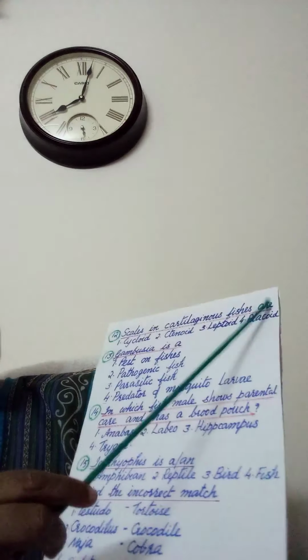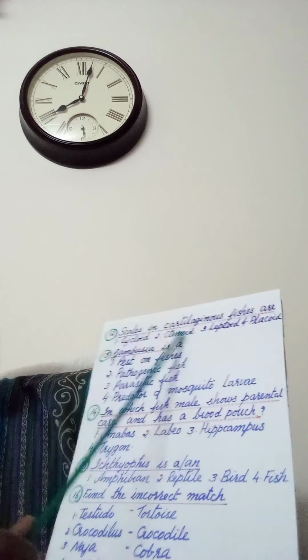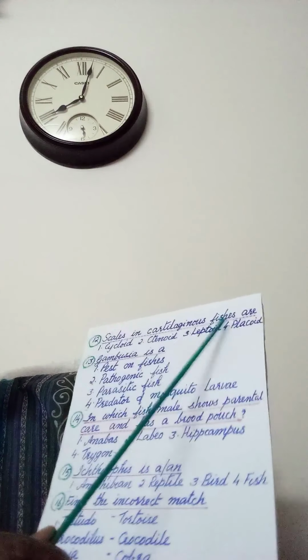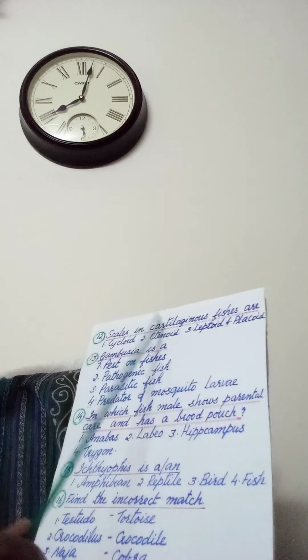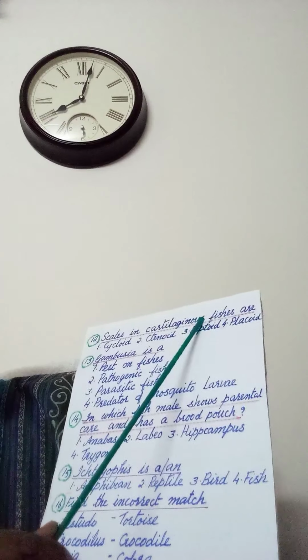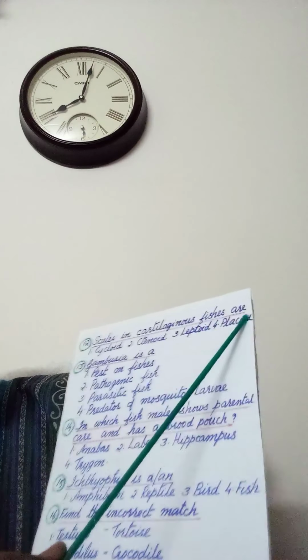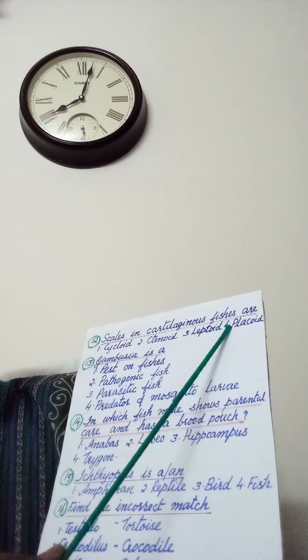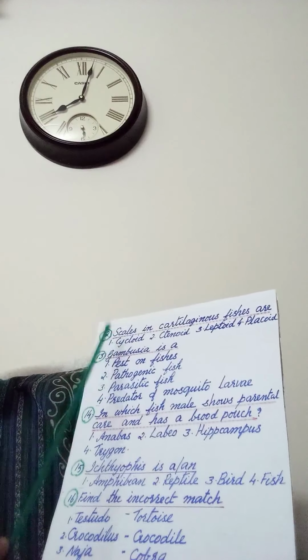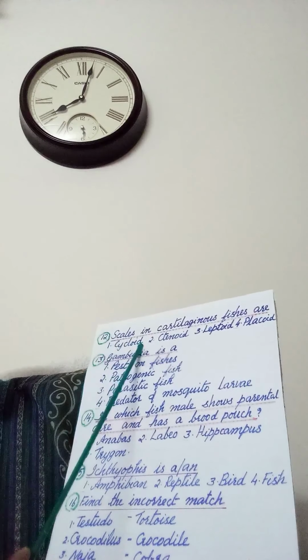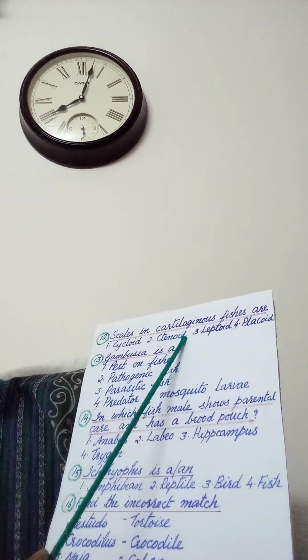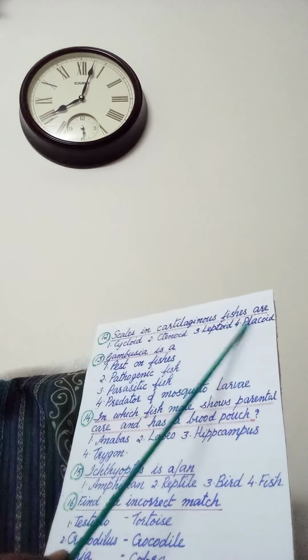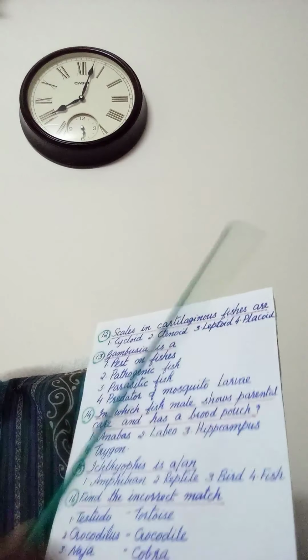Next question. Scales in cartilaginous fishes are 1. Cycloid, 2. Ctenoid, 3. Leptoid, 4. Placoid. Cartilaginous fishes, that is Chondrichthyes, they have placoid scales. So answer is 4. In Osteichthyes, bony fishes, we can see cycloid or ctenoid scales. So here answer placoid scales in cartilaginous fishes.